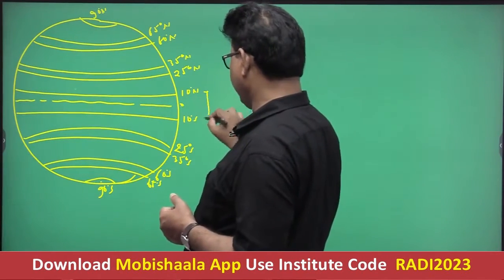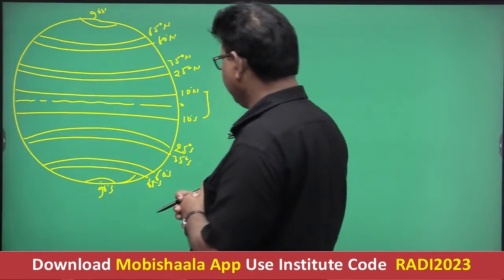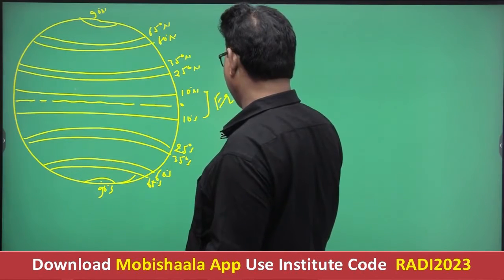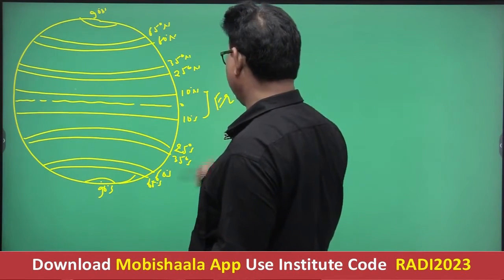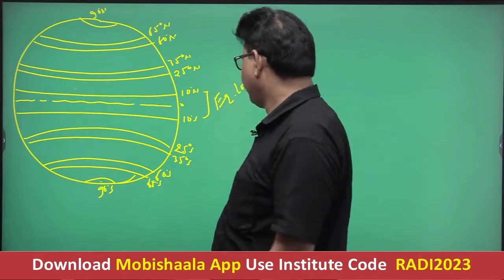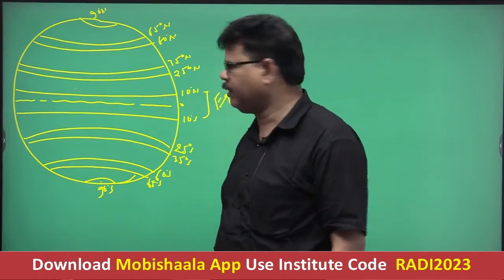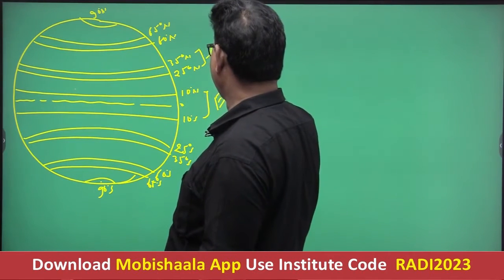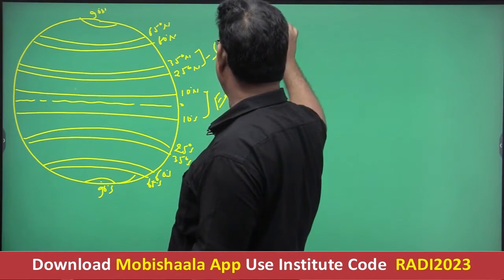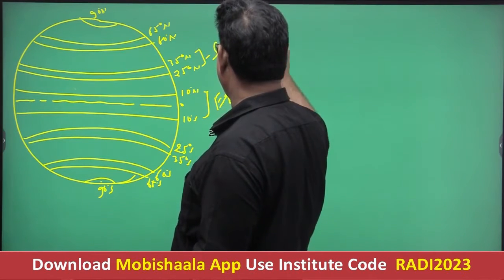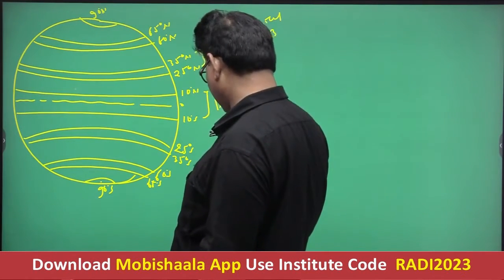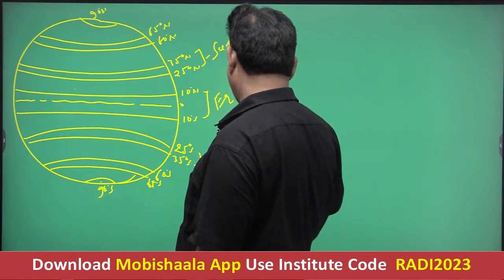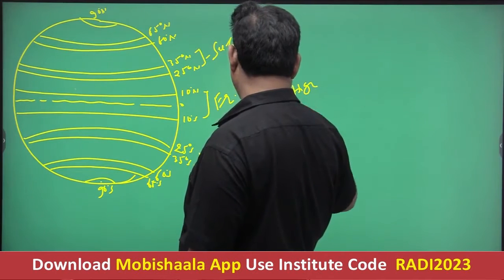First pressure belt is located in the middle of the Earth near the equatorial zone, and it is referred to as the equatorial low pressure belt. It exists between 0 to 10 degree north and south. Getting well? The second belt is referred to as the subtropical high pressure belt, and this is also the subtropical high pressure belt.